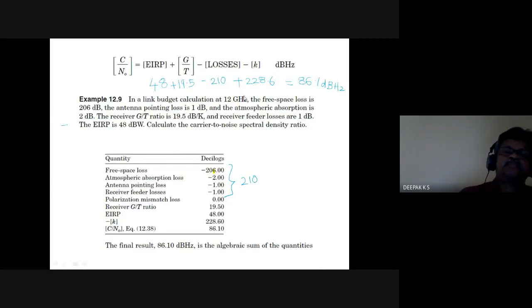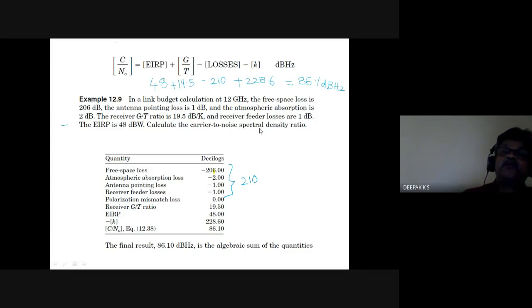So a problem, a link power, link budget calculation at some frequency: free space loss is this much, antenna pointing loss, different losses, atmospheric absorption loss. Pointing loss means misalignment loss. Then atmospheric absorption loss, the G by T ratio, in which we have to use this expression. So that is given. Receiver feeder losses is given. Effective isotropic transmit power is given.